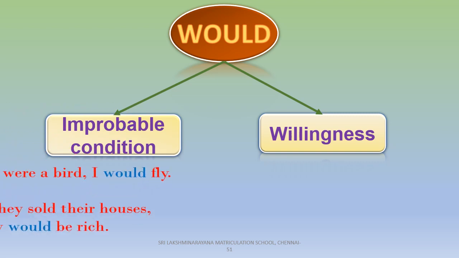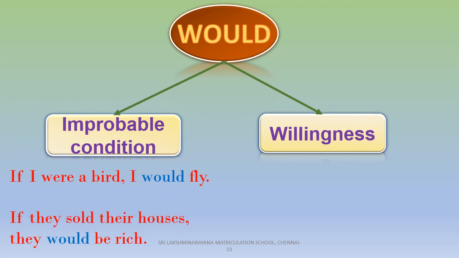So, look at these examples here. If I were a bird, I would fly. If they sold their houses, they would be rich. So, in these two sentences, would expresses the improbable condition of things that are impossible to happen. Coming to willingness. So, willingness means the readiness to do something.